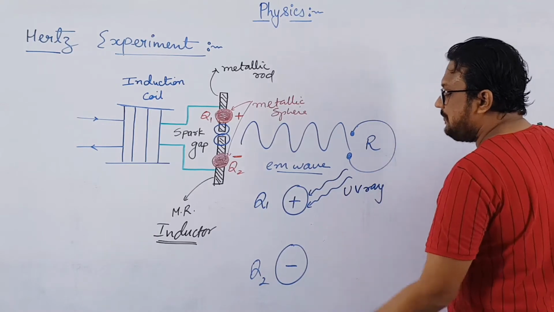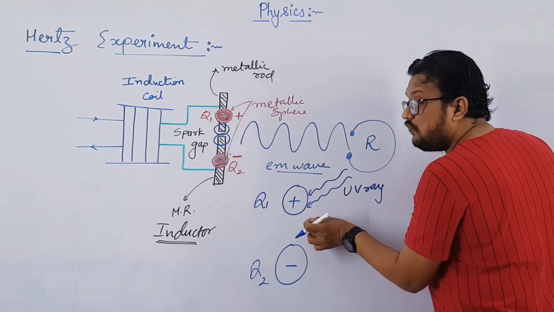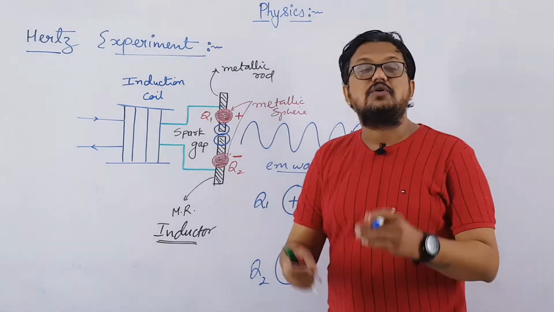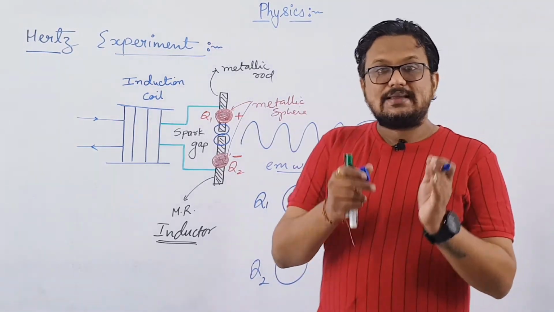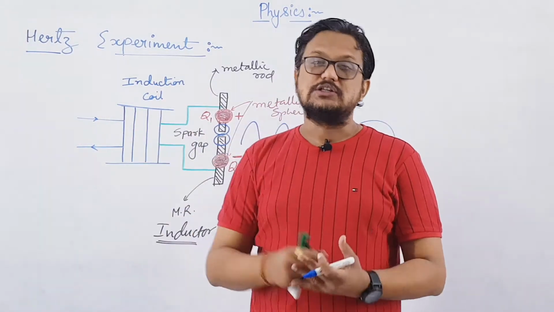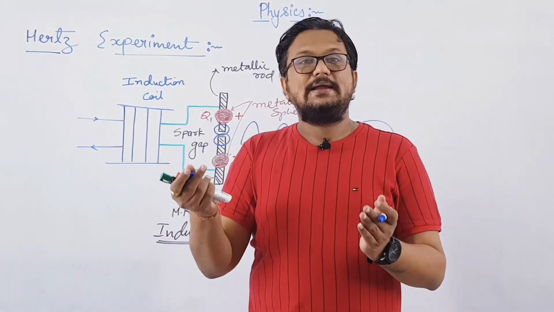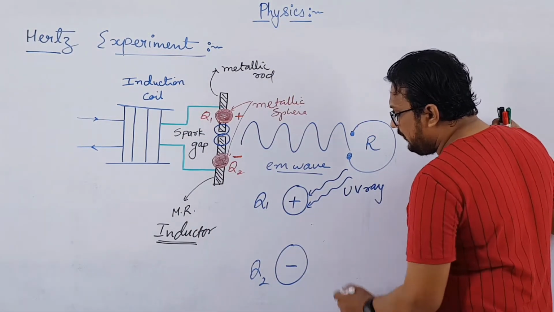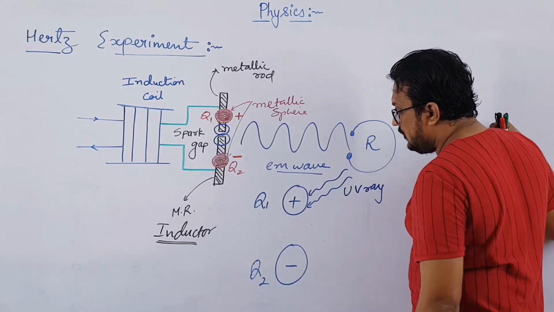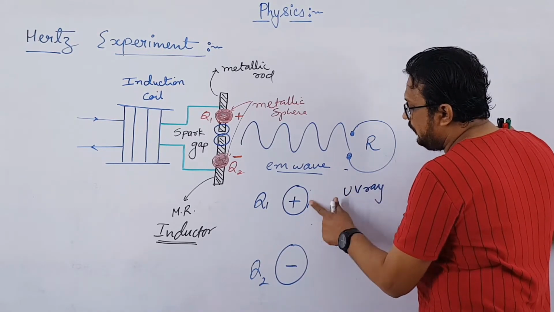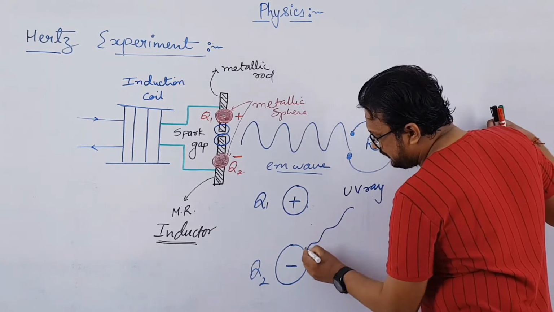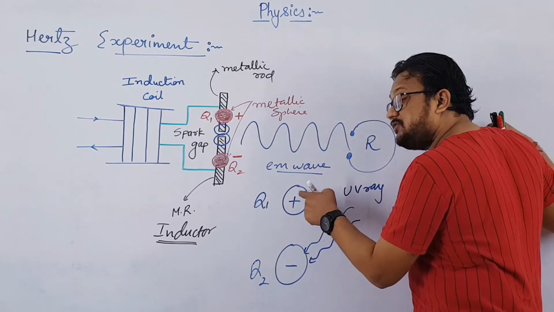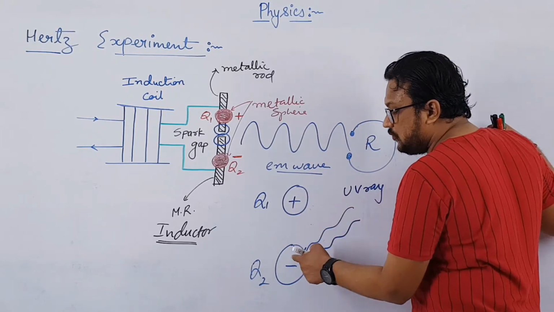Means what? Simple language में बोले तो when these two spheres were very close to each other, it was found that electrons were jumping from one sphere to another sphere. Electrons get emitted from one sphere and they got collected by the other sphere. So here, if UV light is incident on the second sphere, remember both will do, but what I want to explain is that electrons will be emitted from this, also electrons will be emitted and will be moving towards Q2.